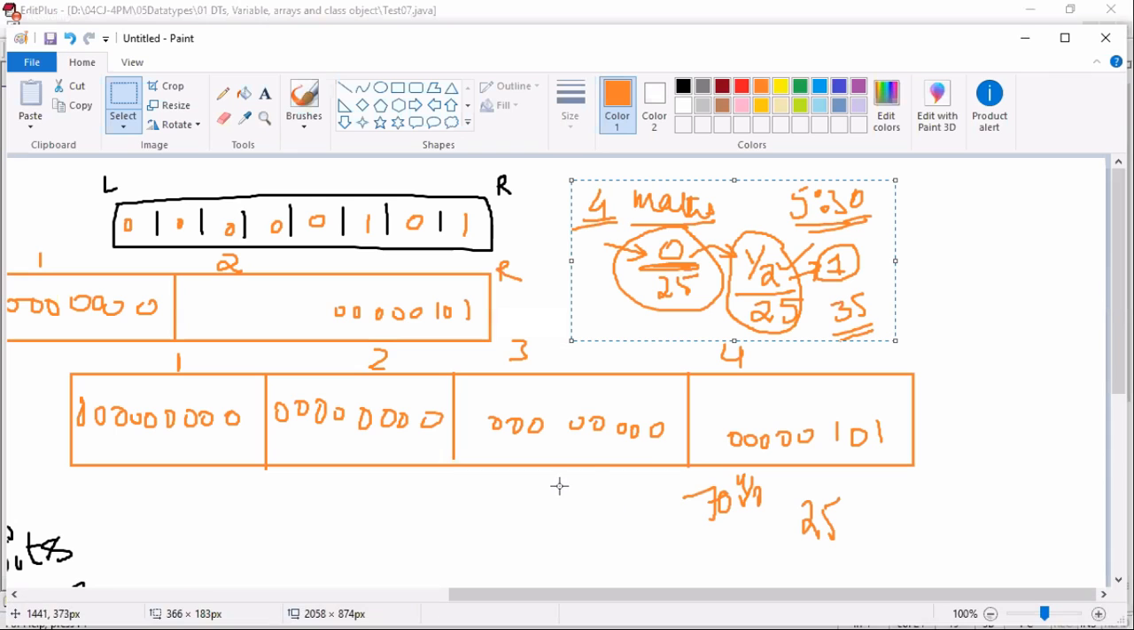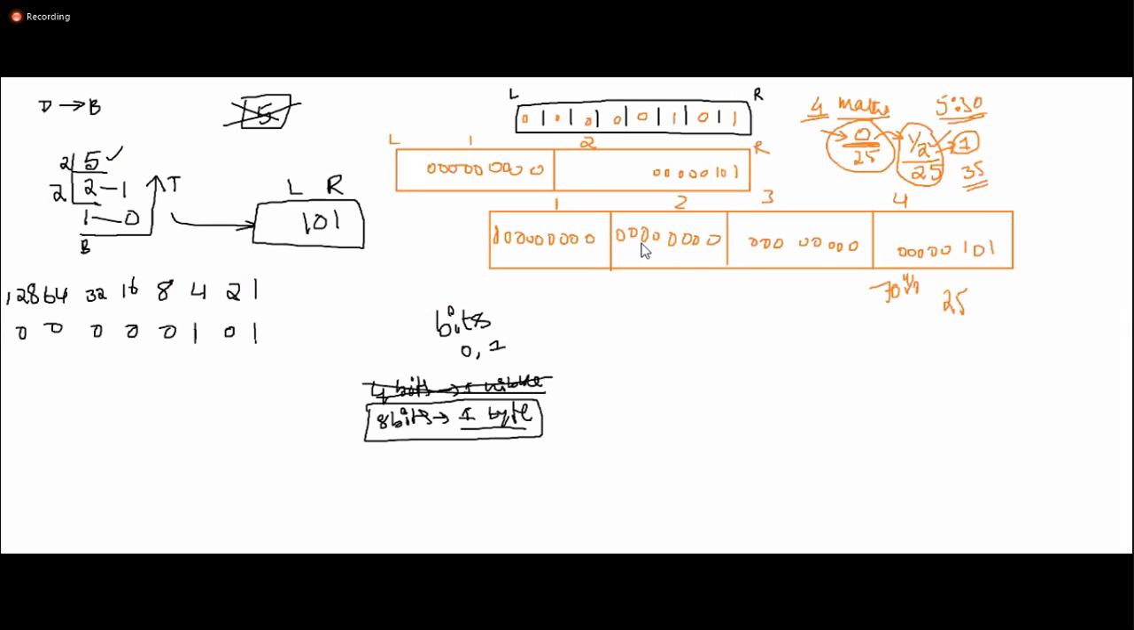Okay. Now let's come back to the story. Come back to the subject. So now I hope you got clarity on how JVM stores memory inside.